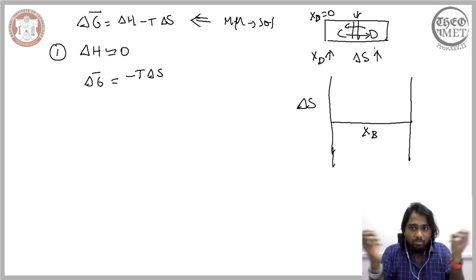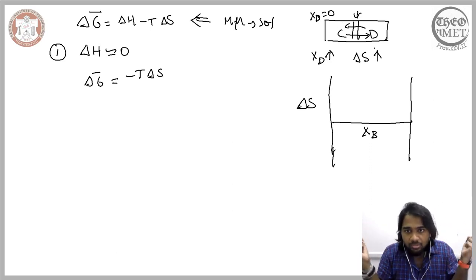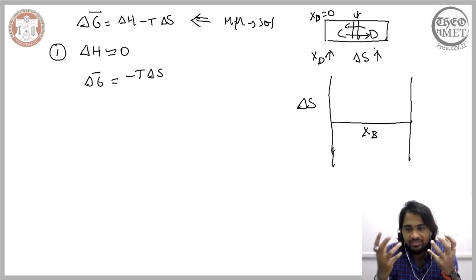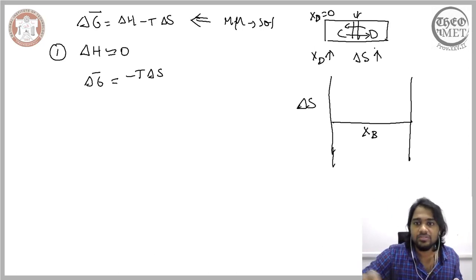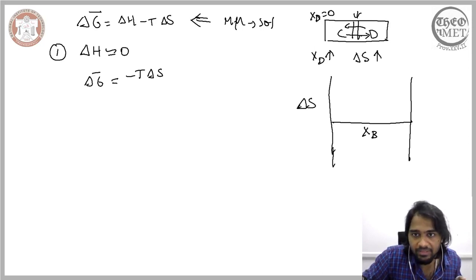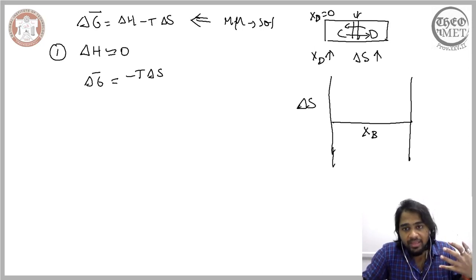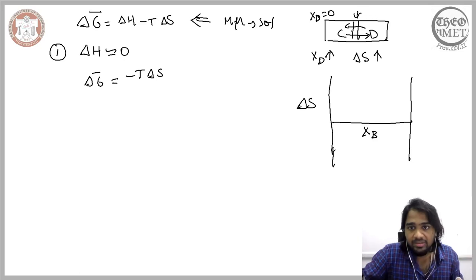Meaning the more you allow the system to mix, the more random the system becomes, and correspondingly the entropy increases. So one way of realizing that the system has mixed is considering the amount of D in a region where originally only C was present.